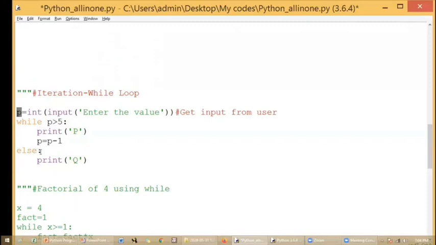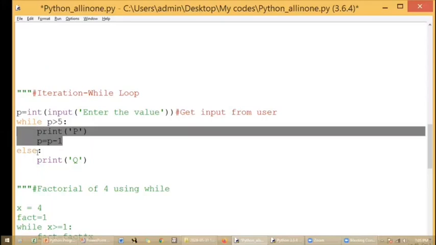And what is written in the else part? Print Q. So when I give P as 6, a single time I'll be getting P, and then I'll be getting Q. And similarly, when I give some other higher values, depending on that values, I'll be getting that many number of P and Q values. Okay. If I give P as 4, then this part will not be executed even once. It will come to the else part and only Q will be printed. Okay. So this is a very simple way to explain the syntax of the while loop using a simple example.